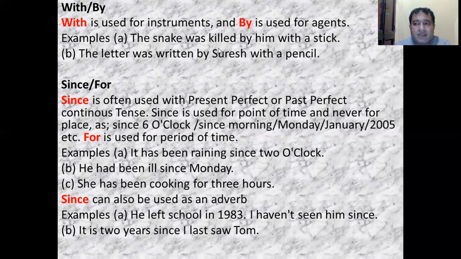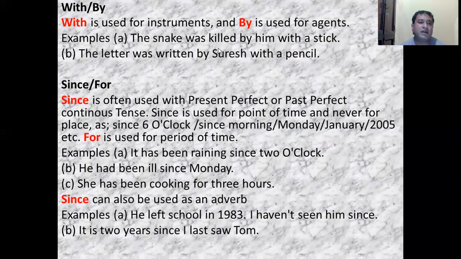And one more is the miscellaneous use. Whenever you need to ask time to someone, you should use the preposition by. What is the time by your watch? You should not ask what is the time in your watch or what is the time on your watch. So what would be the correct sentence? What is the time by your watch? So correct use of preposition is by while asking some time.